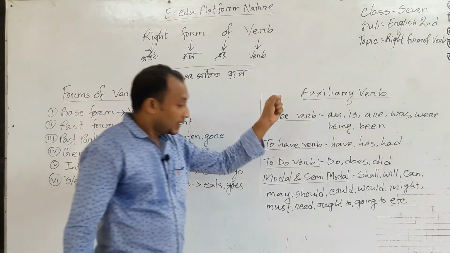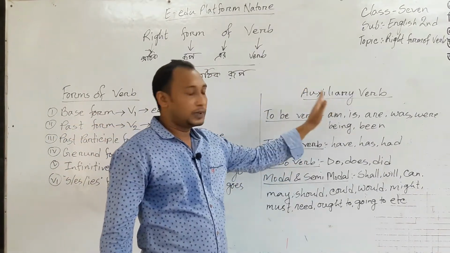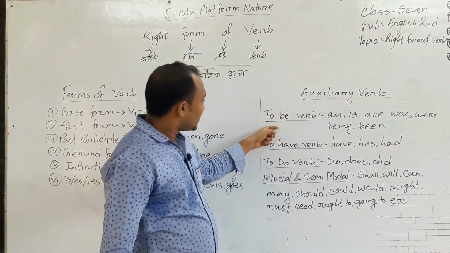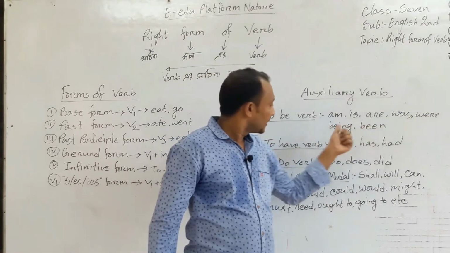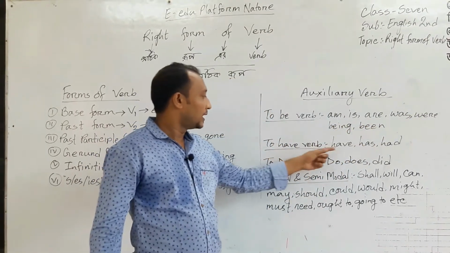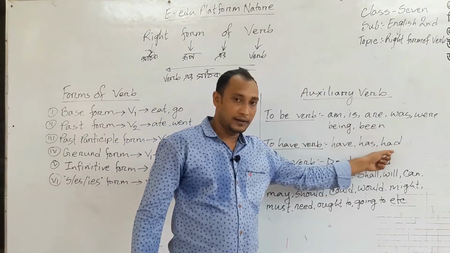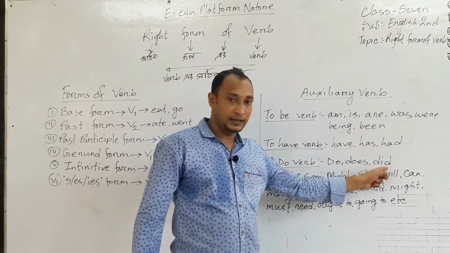Here you see, these will be very important things. You must remember them. First, to be verb: am, is, are, was, were, been, being. To have verb: have, has, had. To do verb: do, does, did.